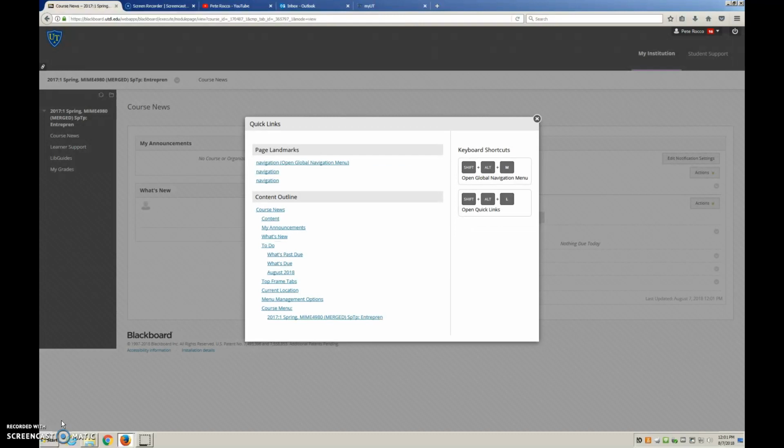Clickable quick links heading level 2. List with 3 items. Navigation open global navigation. Navigation link navigate to element. Navigation link navigate to element. Out of list with 40 items. Content link navigate to element. My announcements link navigate to element. What's new link navigate to element. To do link navigate to element.